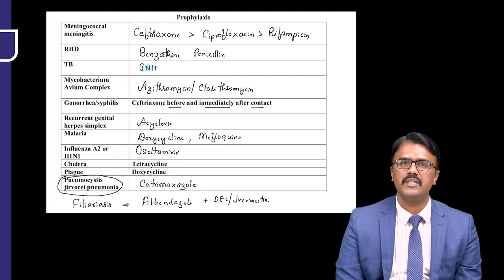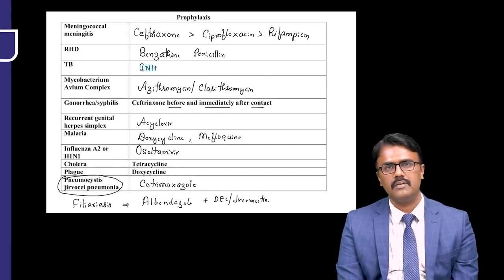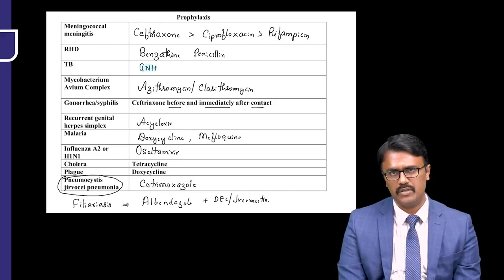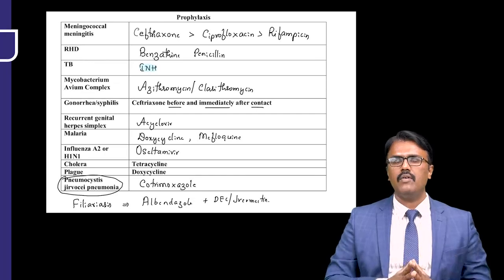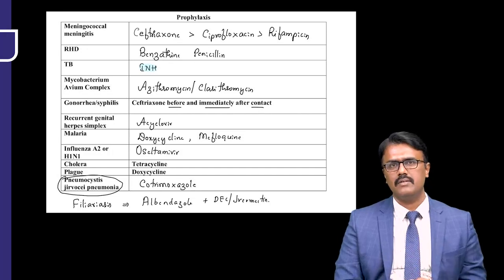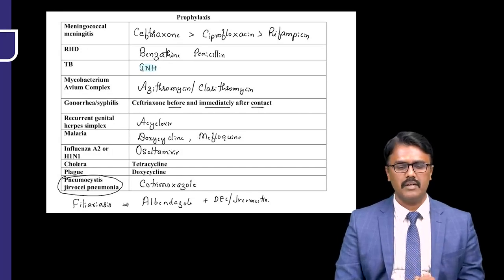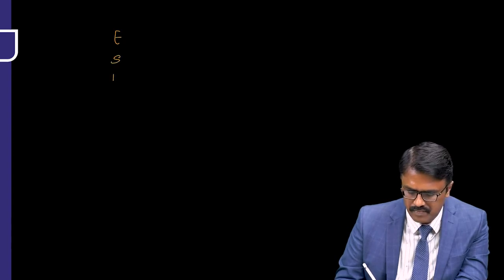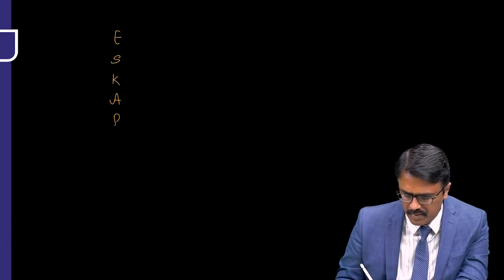So that is about some of the special points about the bacteria. So we understood some of the important infections and the drug of choice. Some infections I have dealt in detail. The reason for detailing is these are very common and the questions keep on coming from that. I'll just tell you one story about certain bacteria which are very, very common in our hospitals now. These are called escape pathogens.